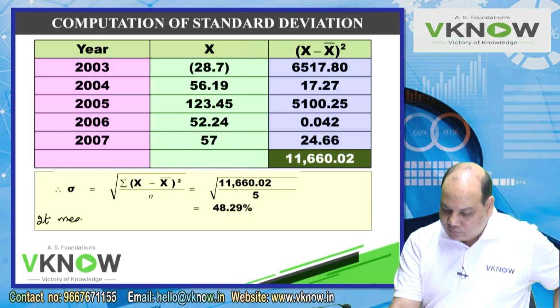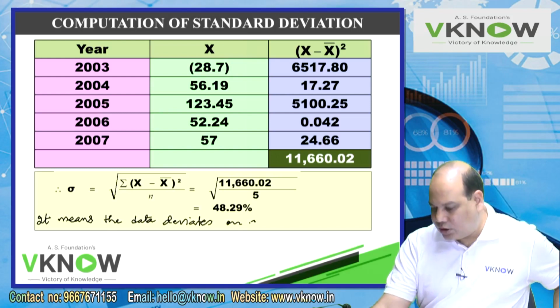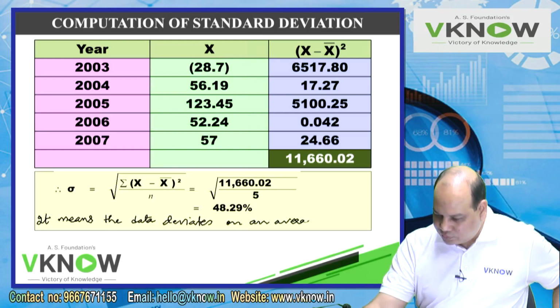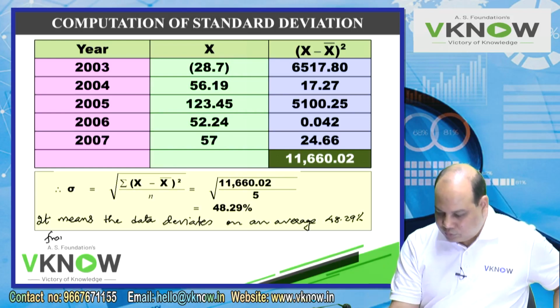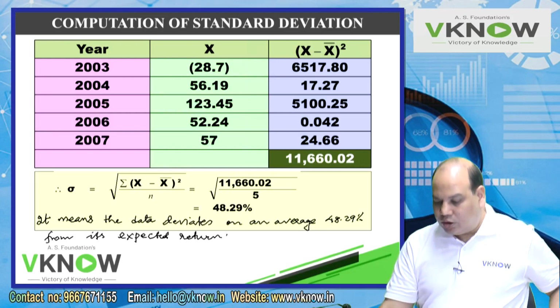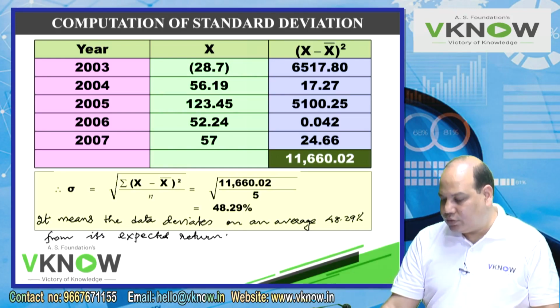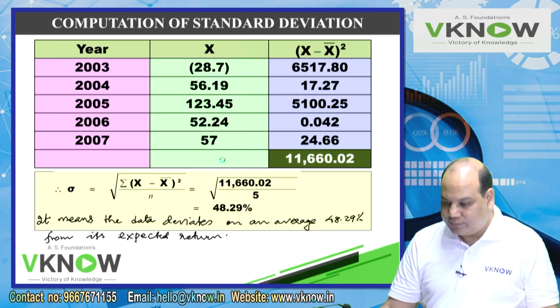It means the data deviates on an average 48.29% from its expected value, from its expected return. It means the data deviates on an average 48.29% from its expected return.